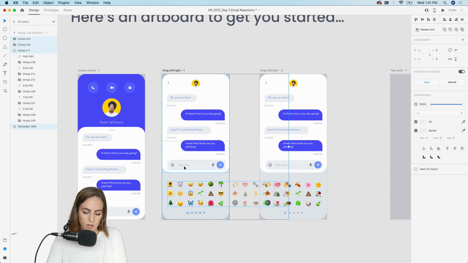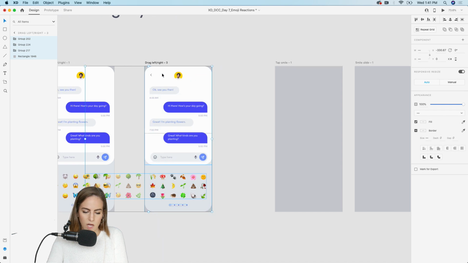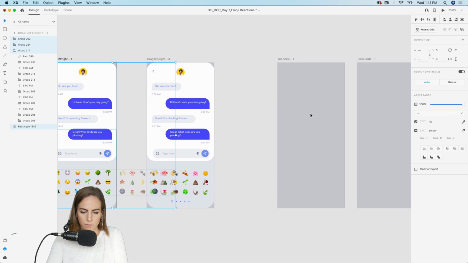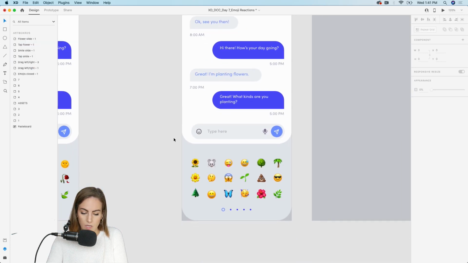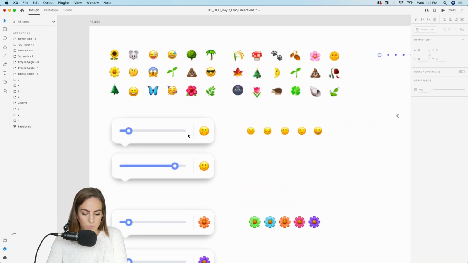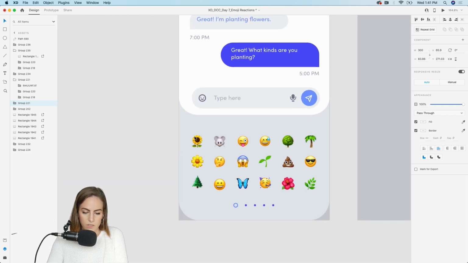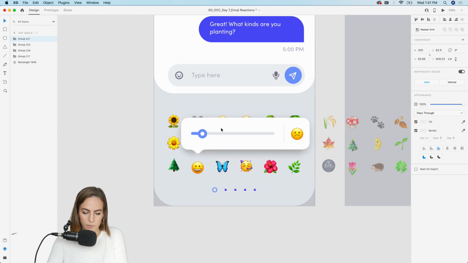So let's copy all of this. Actually, let's just do this one. So let's copy all of these. Yeah, let's do the smile one first. I'm gonna do 2 sets of these, and we'll paste it in here. And now I want to go grab my little component. So I've already created these little pop-ups. So let's copy this guy. What I want to do is just zoom in a bit. We can paste this right here.